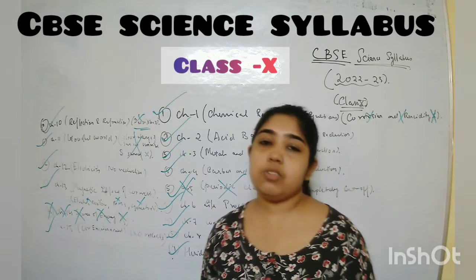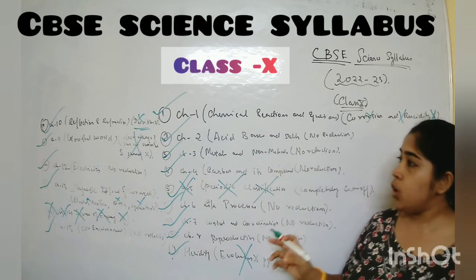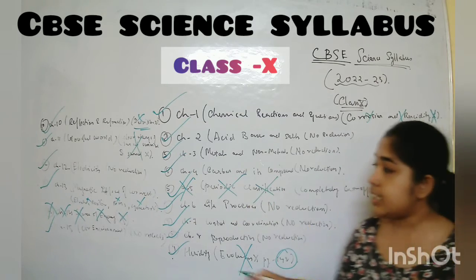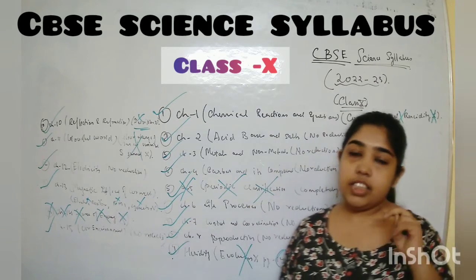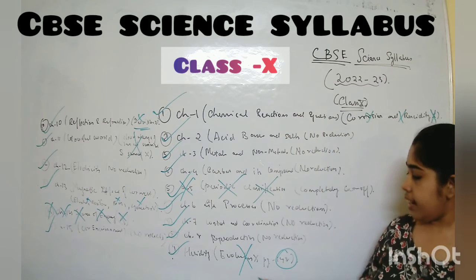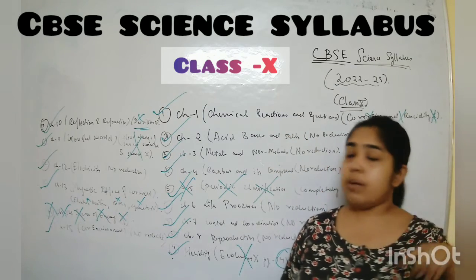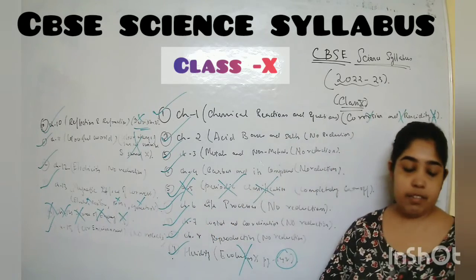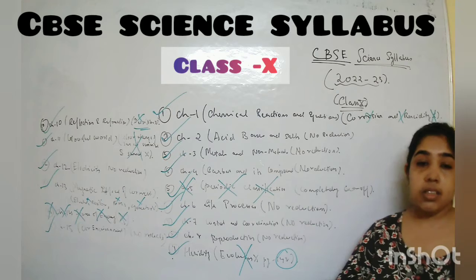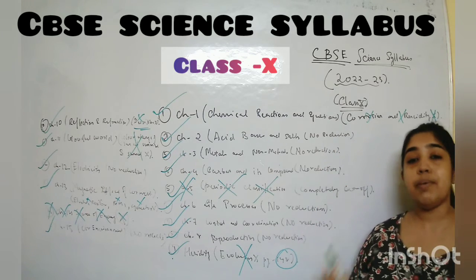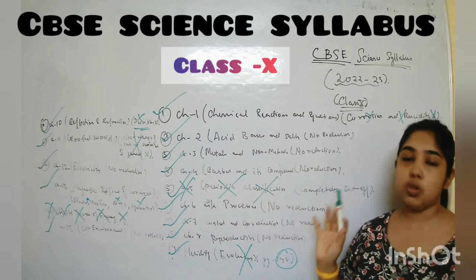So of 15 chapters, 2 are completely cut off, periodic classification and source of energy. Rest are there, with a few things cut off in other chapters. So this is your syllabus of science for the students of CBSE 2022-2023 batch.